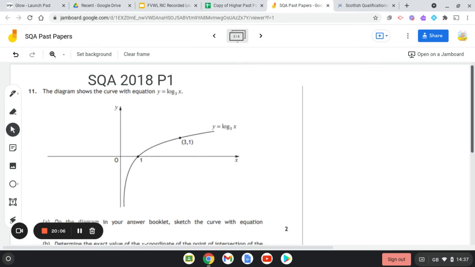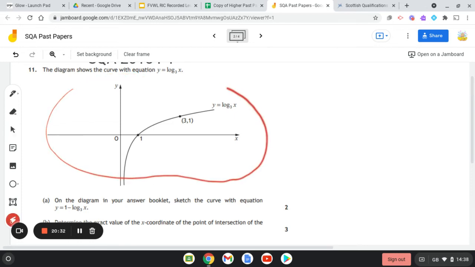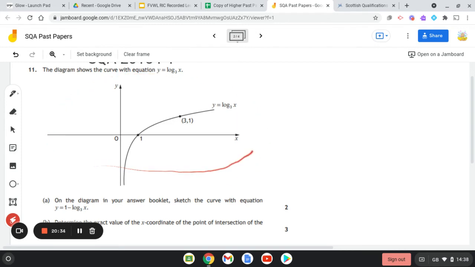Right, so question number 11. The diagram shows the curve with equation y equals log to the base 3 of x. On the diagram in your answer booklet, sketch the curve with equation y equals 1 minus log to the base 3 of x. Because you're just revising, I would suggest that you copy this graph out, because you can then pop it on the diagram.